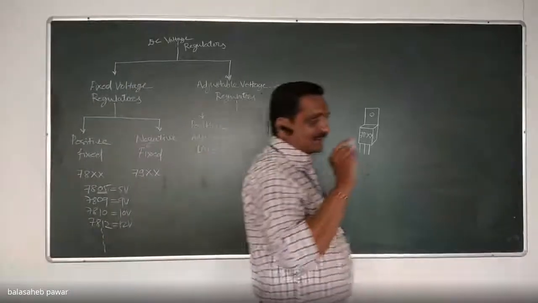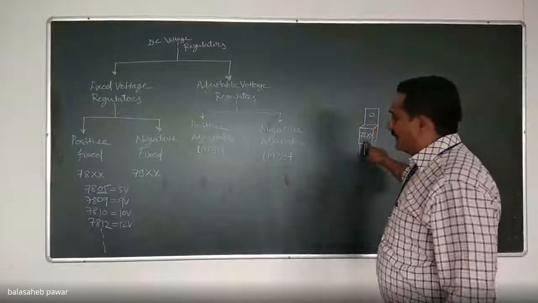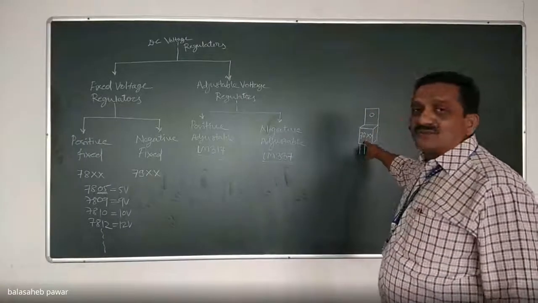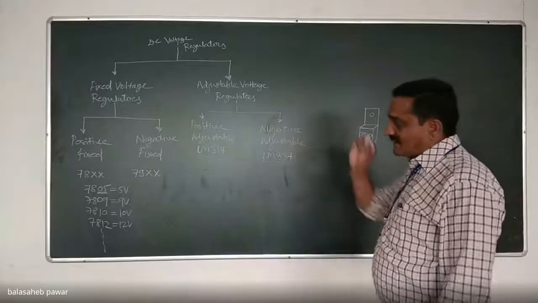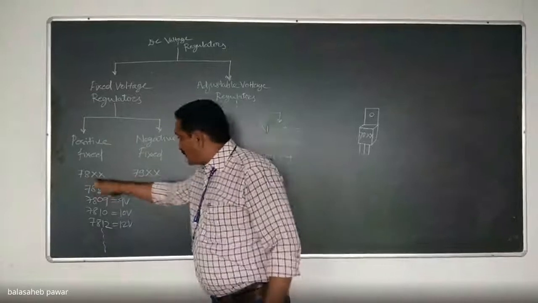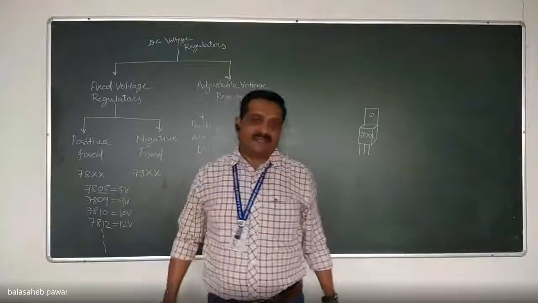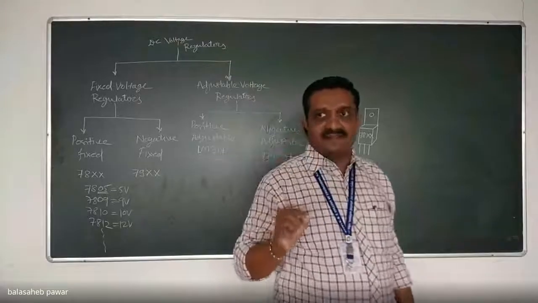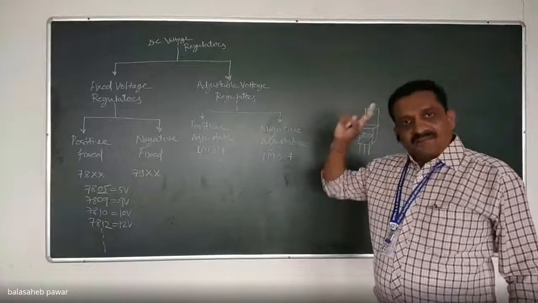Is it clear about that 78 series? The last 2 digits of the assigned number on this device indicate the output of that device. The first 2 digits, 78, indicate whether it is a positive or negative fixed voltage regulator. So if it is 78, that means it is positive and fixed.